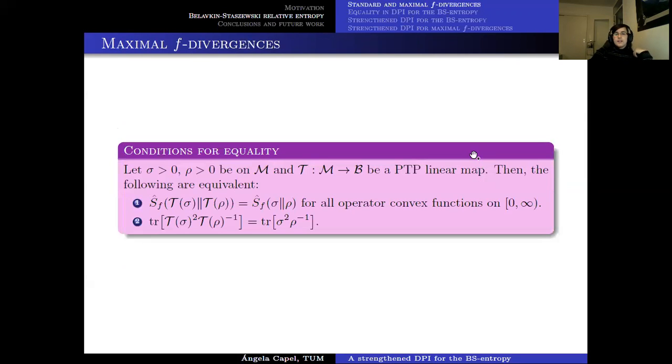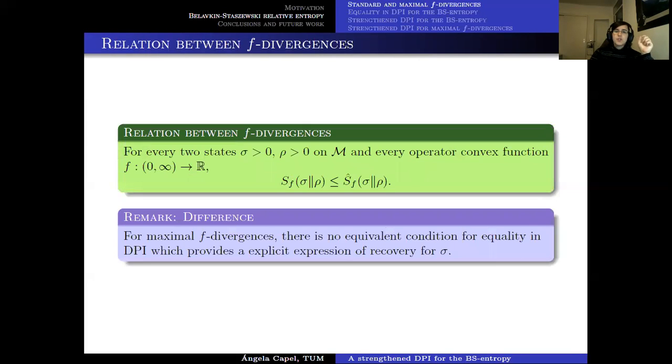Now if we review conditions for equality for maximal F divergences, we also have a number of conditions presented in this paper of Hiai and Mosonyi of 2017. But the problem that we find is that even though there are a number of conditions that might be interesting for several reasons, there's none of them for which we have an explicit expression for the recovery of sigma in terms of anything else, as we had for the case of standard F divergences. This is something that we feel we are lacking here.